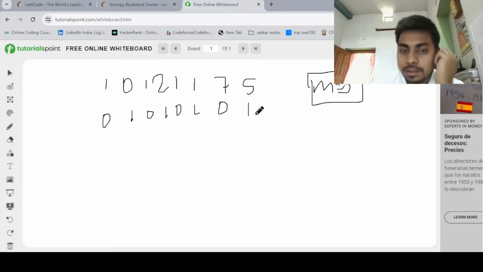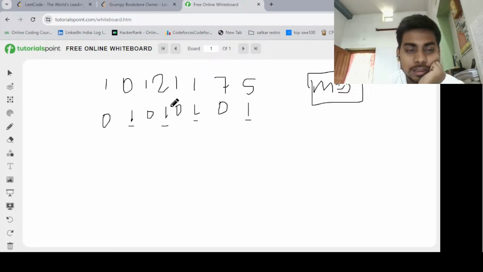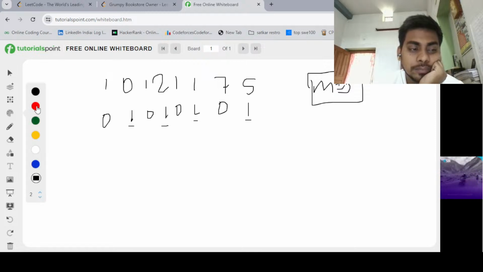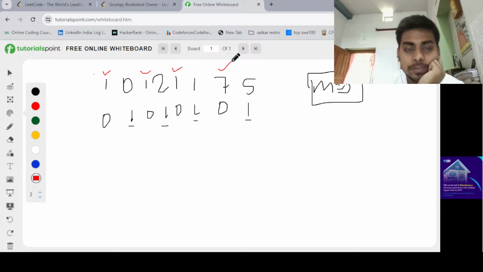The problem is with 1, meaning if the grumpy value is 1, at that time the shopkeeper is angry. So we can take the zeros. We will take all the elements corresponding to 0.